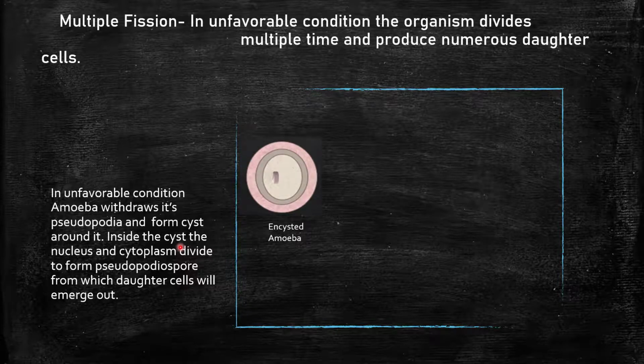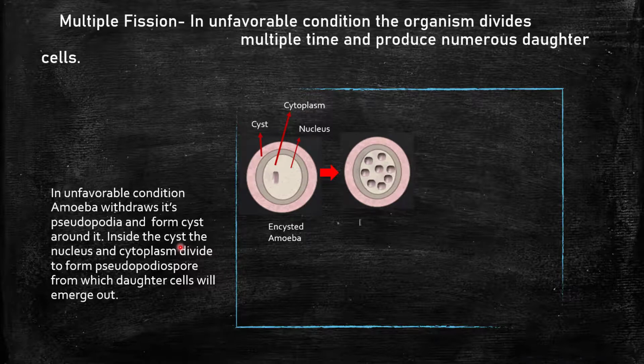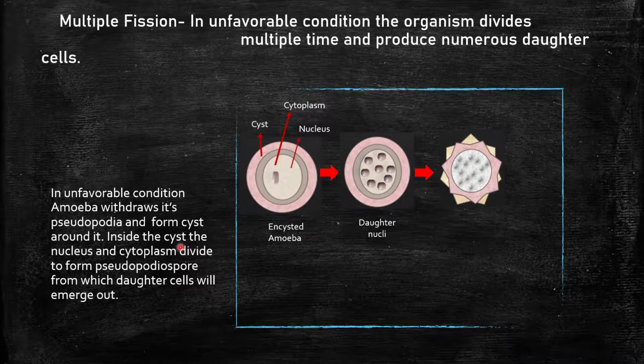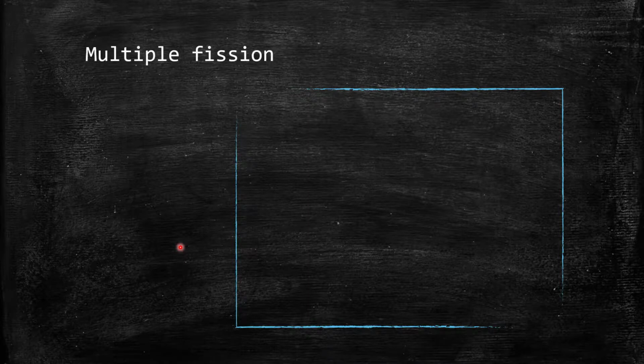Here we can see that the cell has the cyst. It is a hard structure in which the cell is surviving in unfavorable condition. In that, the daughter nuclei are formed and they are making a special kind of spore-like structure which is called pseudopodiospore. And from this spore, the new daughter amoeba will emerge when the favorable condition comes again.